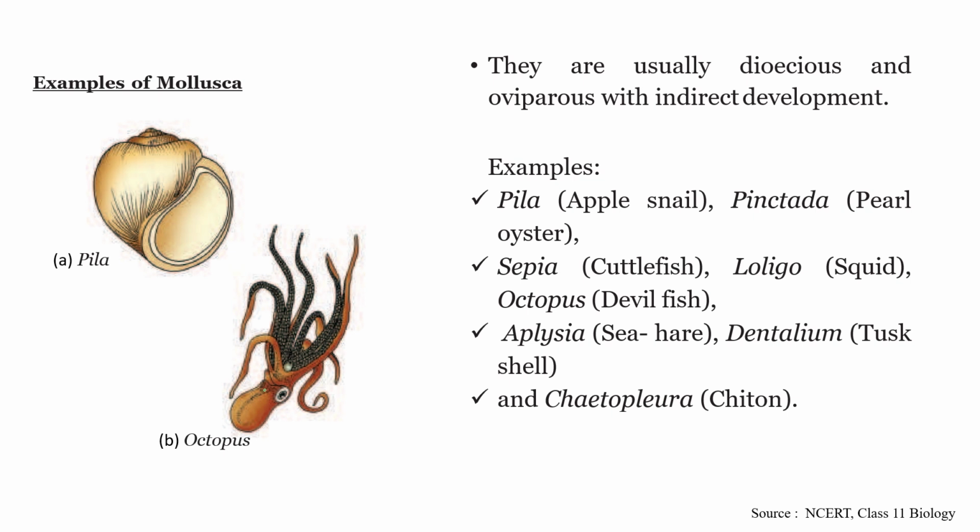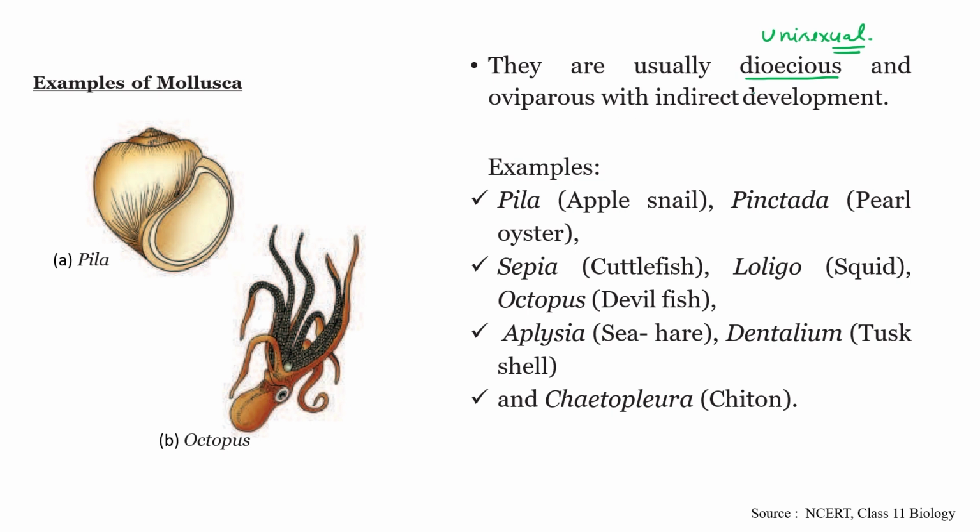These are the examples: Pila and octopus, both come under this phylum Mollusca. They are usually dioecious. Dioecious means unisexual, meaning male and female parts are present in different individuals. Those having male reproductive organs act as males, and those having female reproductive organs act as females.